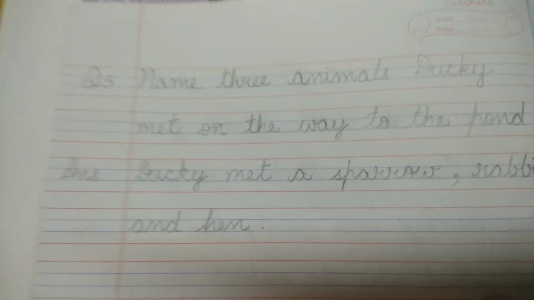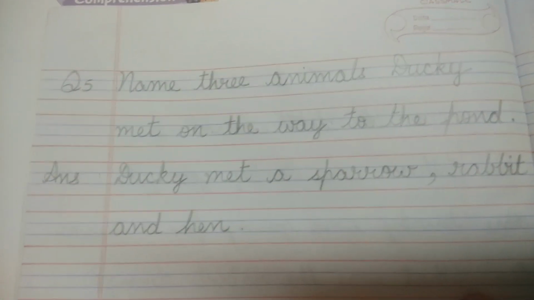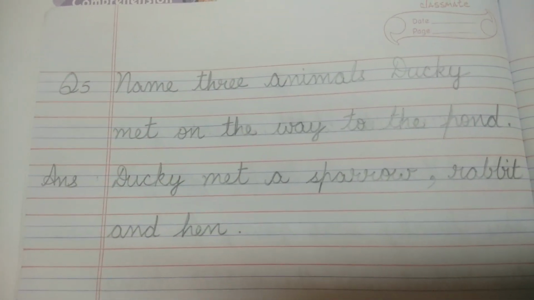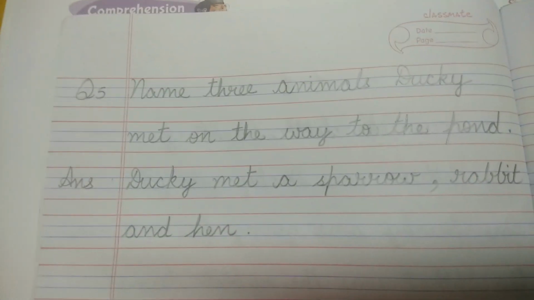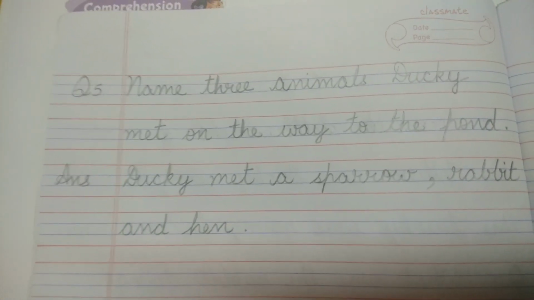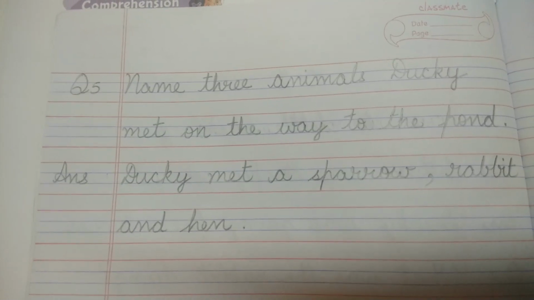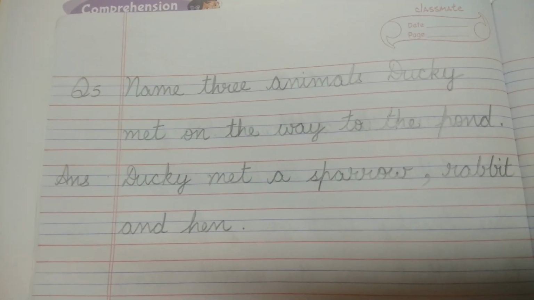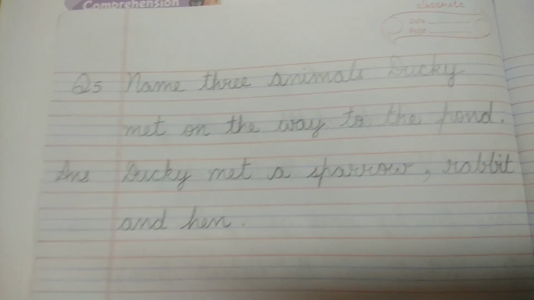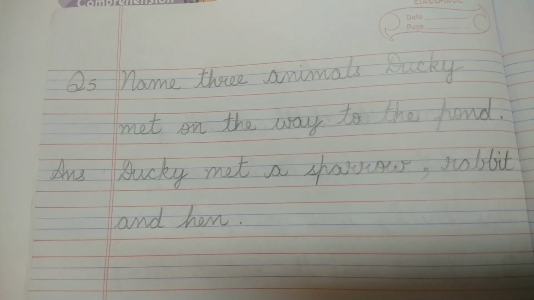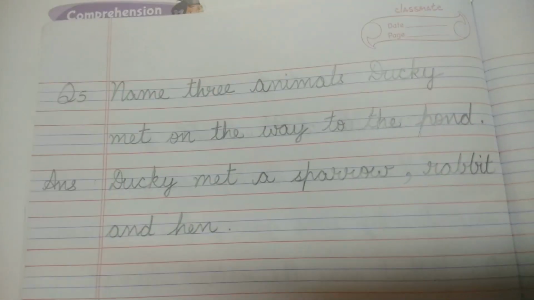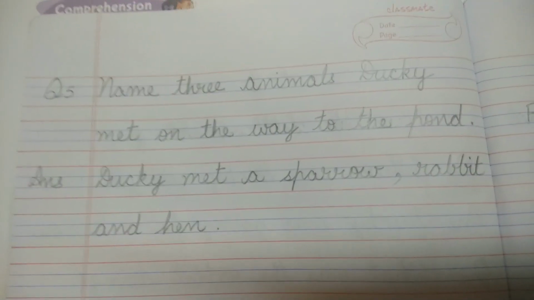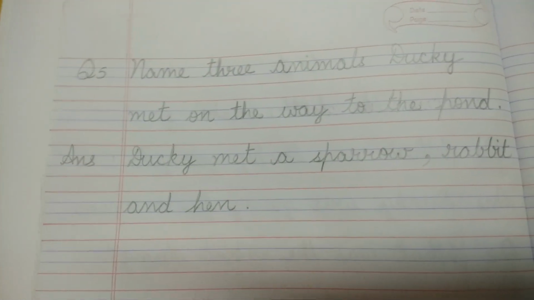Next question is, name 3 animals Ducky met on the way to the pond. Answer is, Ducky met a sparrow, rabbit and hen. So these were the question answers.